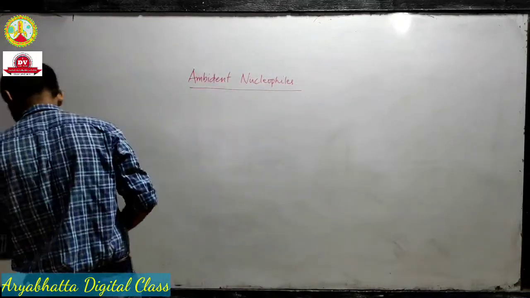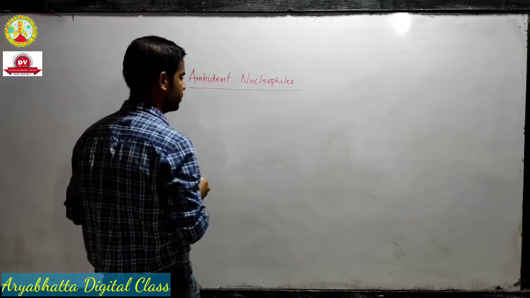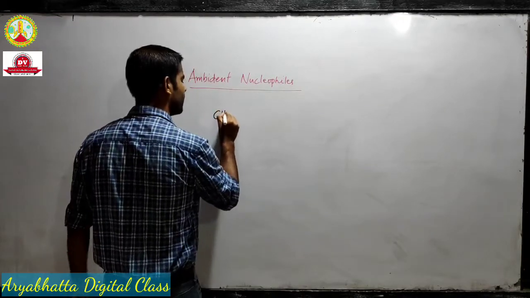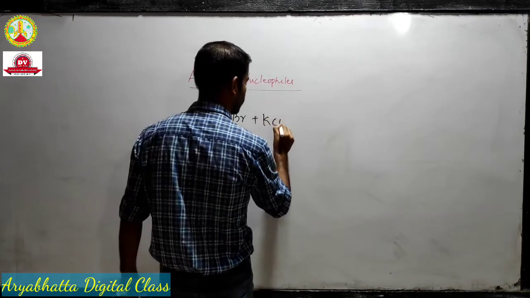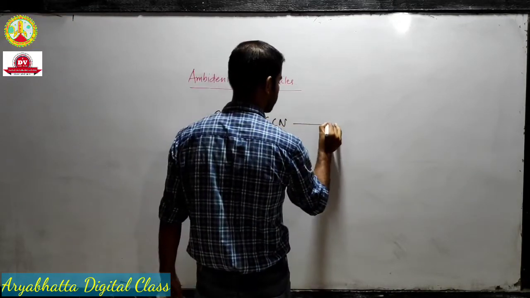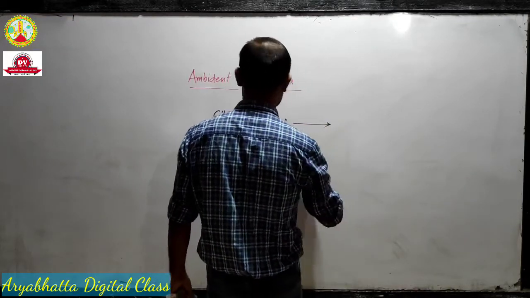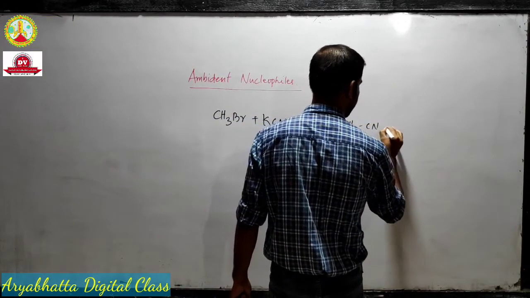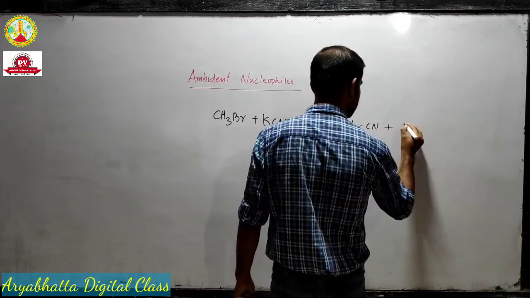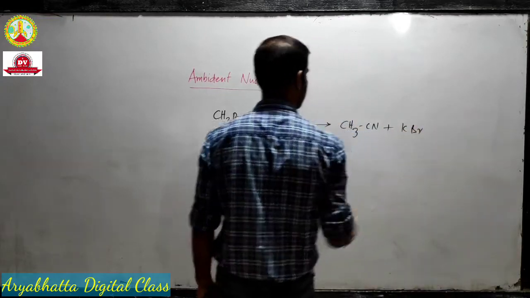Suppose I have a reaction of say methyl bromide with potassium cyanide. Okay, what will I get? I will get CH3CN plus KBr. Very simple nucleophilic substitution.